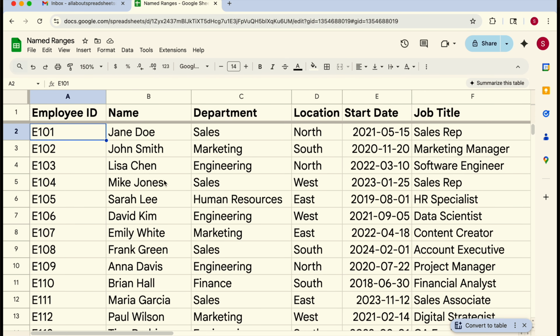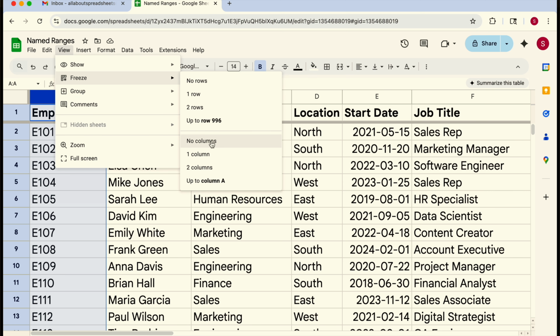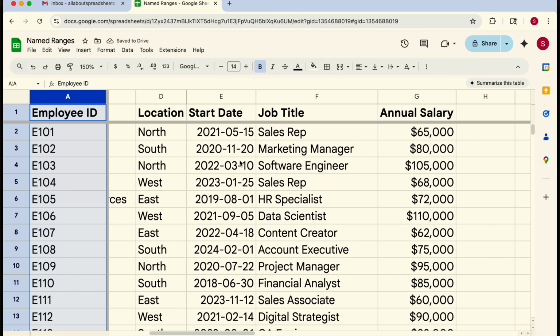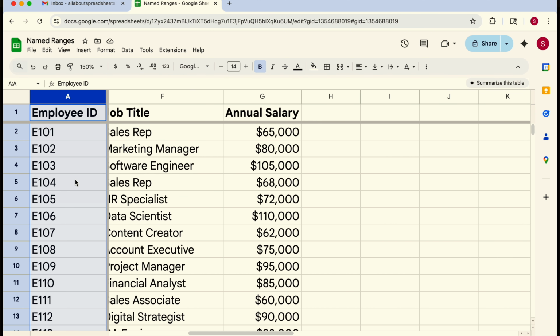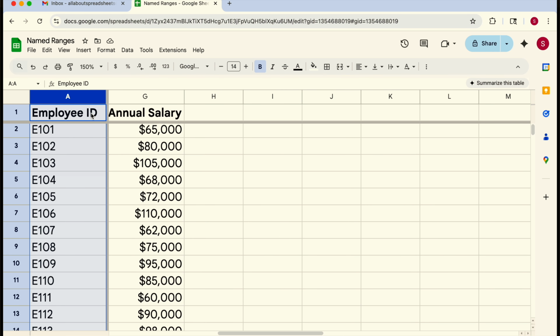Okay, so you can do exactly the same thing for columns. Okay, so I could come here to View, Freeze again, and then freeze one column. And now you see I can move to the side and the first column stays here, so if I wanted to look at these two data together, I want to look at the employee ID and the salary, I could do that.